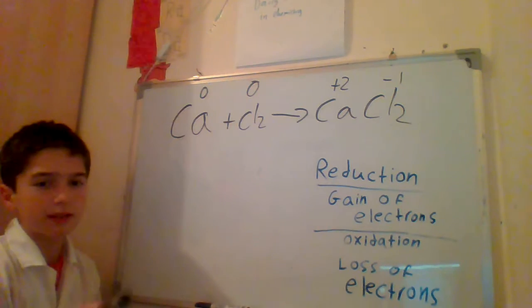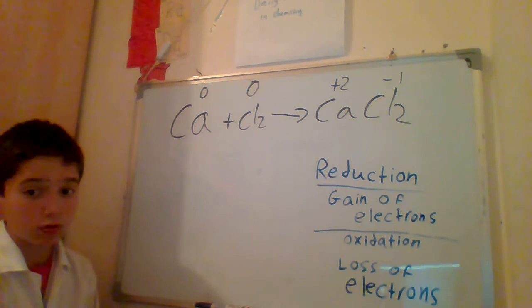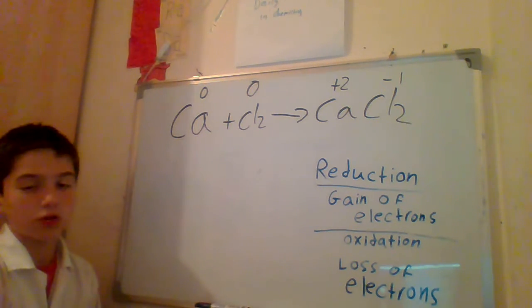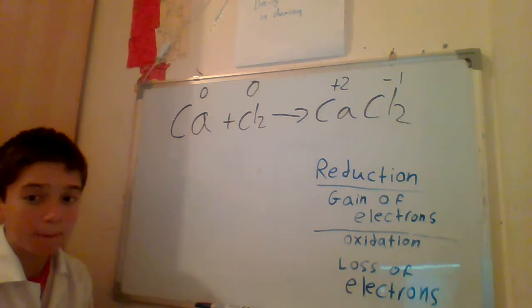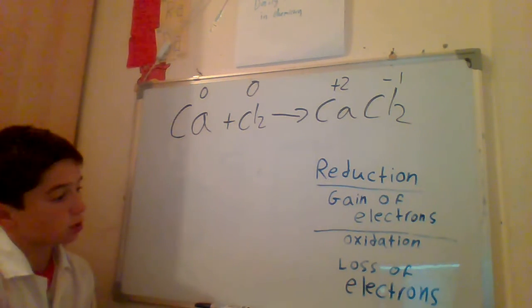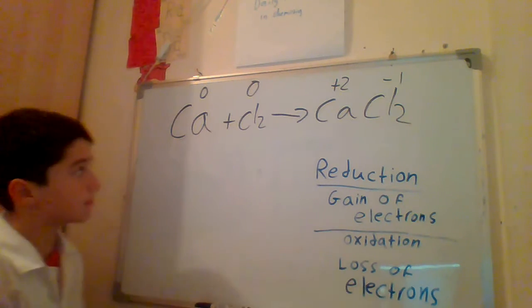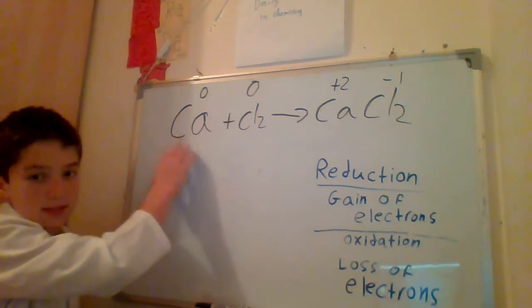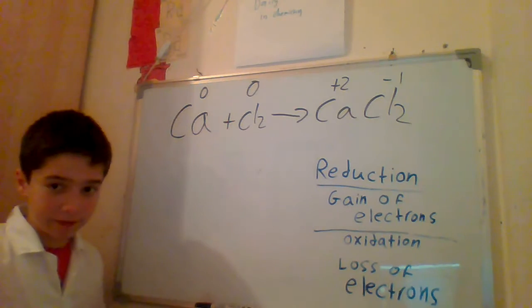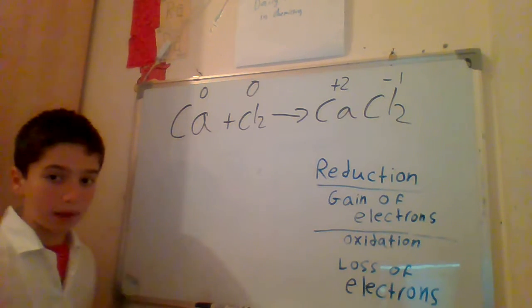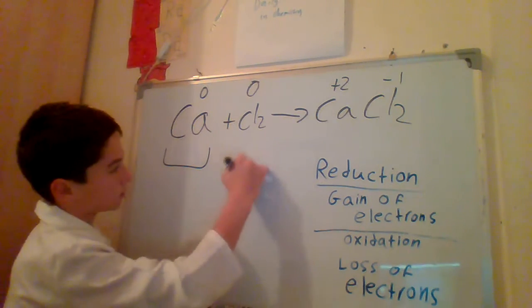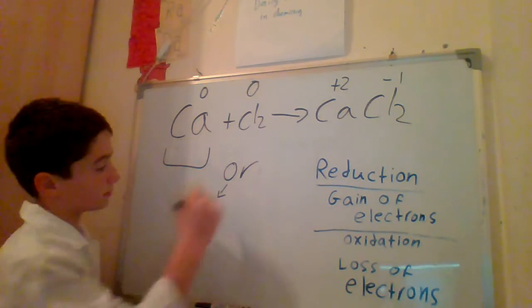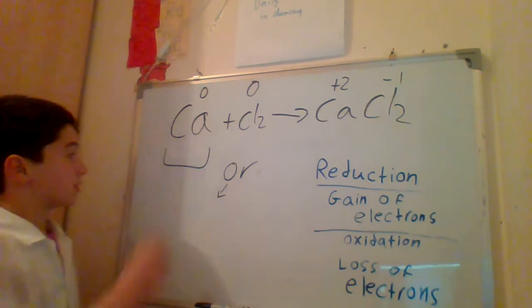So what do you think? Did it lose electrons or did it gain electrons? You're right, it lost electrons. So the loss of electrons is oxidation. Now calcium is by itself, so it's not in a compound. So I can say that calcium, or the oxidized element, is the reducing agent.